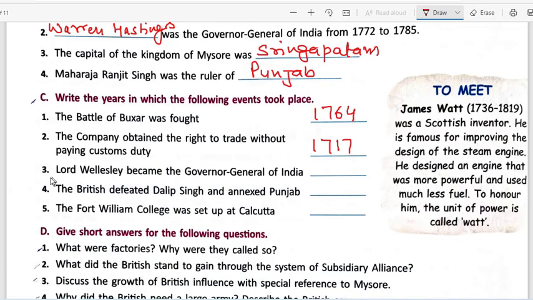Okay, Lord Wellesley became the Governor General of India in 1798, and after that in 1801-1803 he introduced the system of subsidiary alliance. So we just studied about Lord Wellesley in the previous question also.